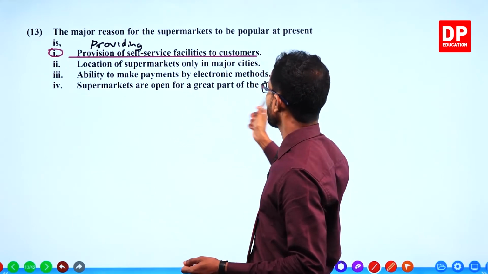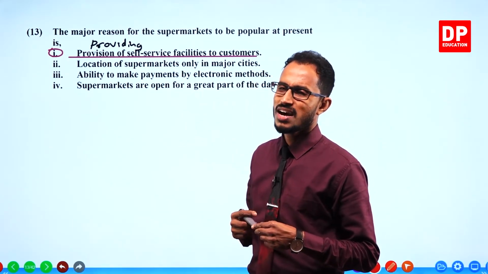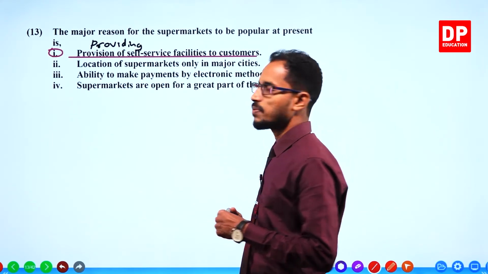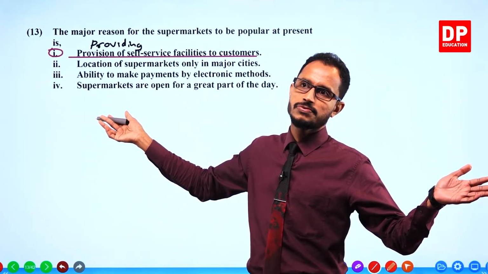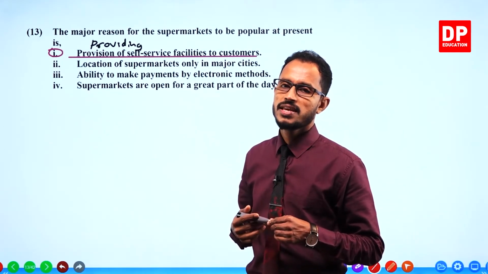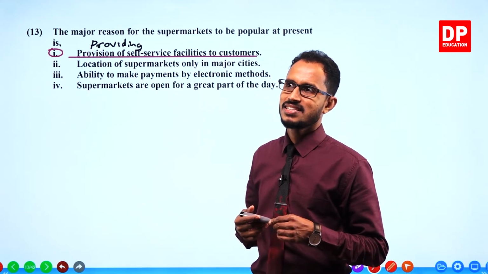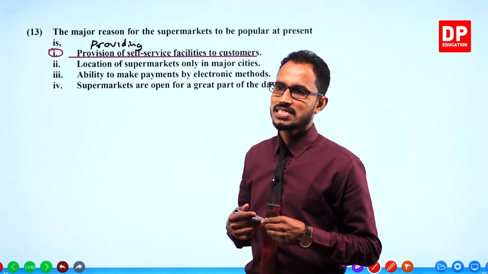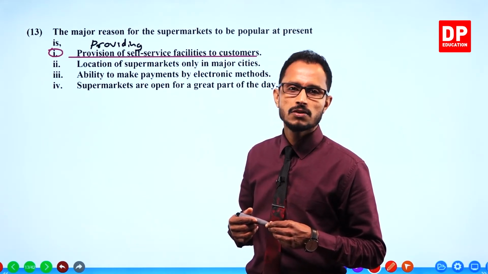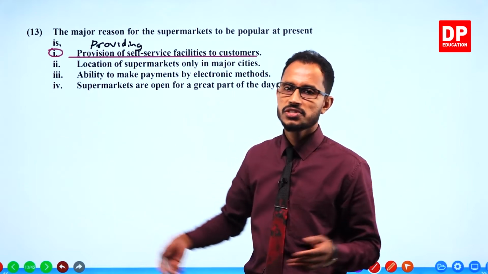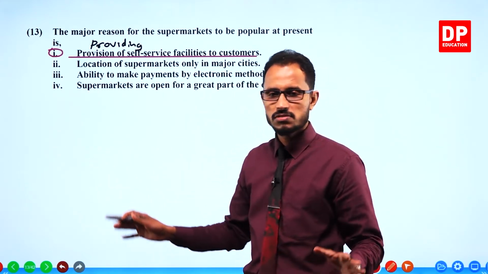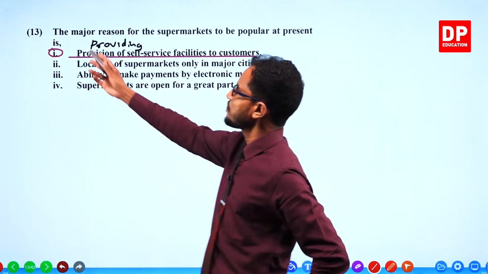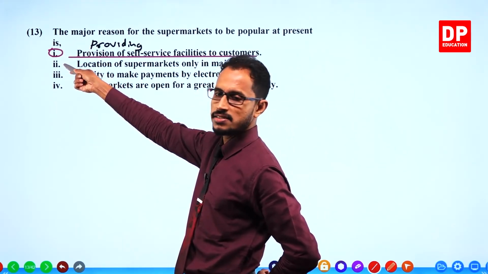Supermarkets are open for a great part of the day. We can't say that only supermarkets are open for a long time during the day. It's not only supermarkets now opened for a very long duration. Even small retail shops are open for long hours these days. That is why I selected this answer.